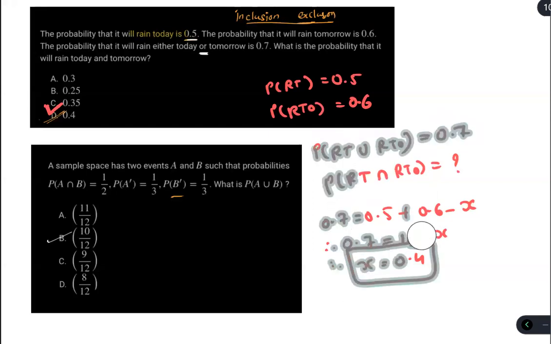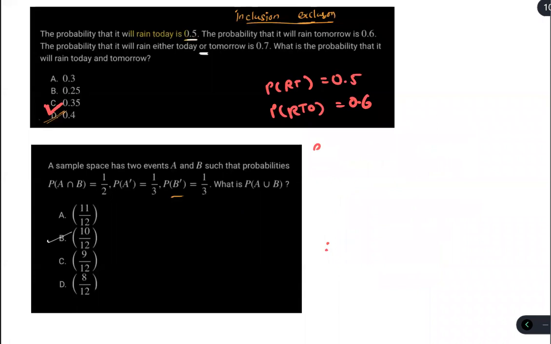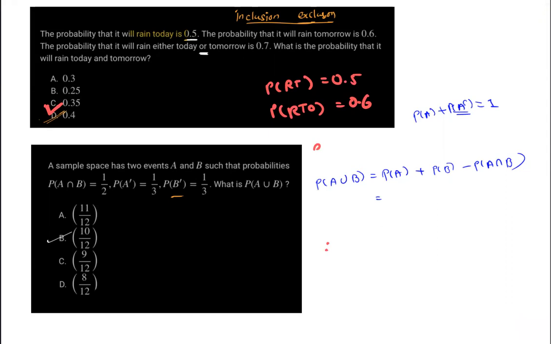Okay, now let's do this question. We have P of A intersection B and P of A complement B complement, and we want to find A union B. So first, A union B means P of A plus P of B minus P of A intersection B. We know that P of A plus P of A complement equals 1. Since P of A complement is given, we can find P of A. So let's write 1 minus 1 by 3 plus 1 minus 1 by 3 minus 1 by 2.